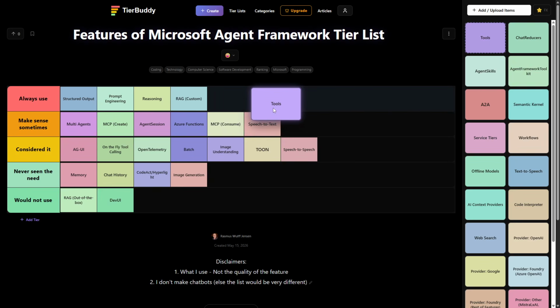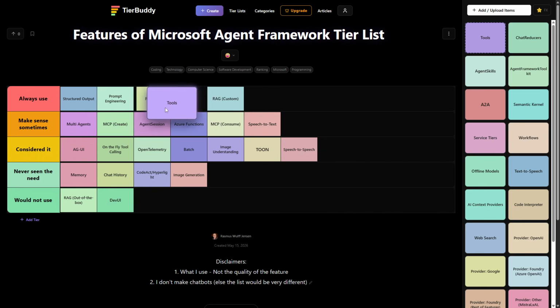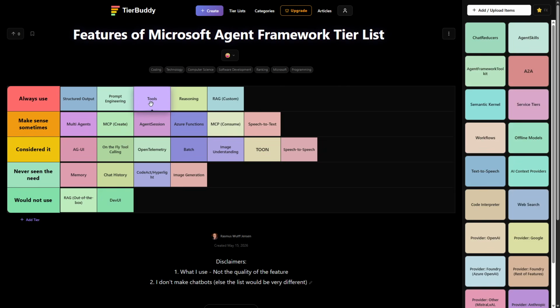Tools need to go here. Still, prompt engineering and structured output are still more important to have, but tools definitely is, of course, up there. Tools to search and drag, tools to go out and grab things and stuff like that.